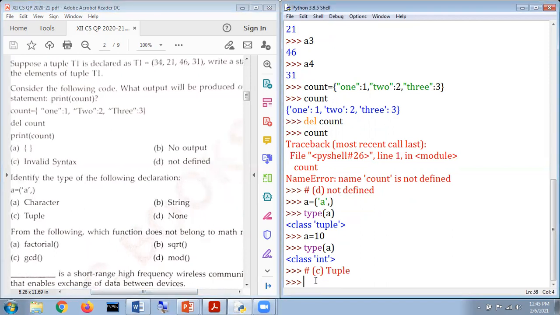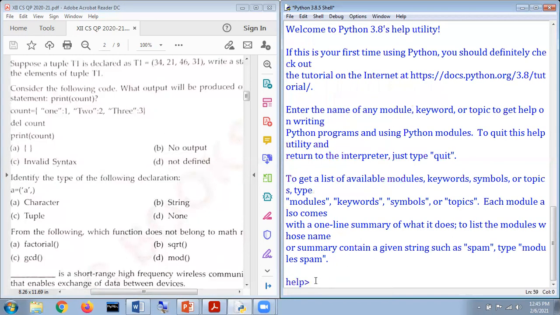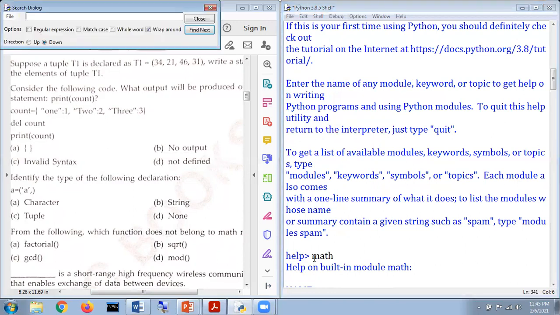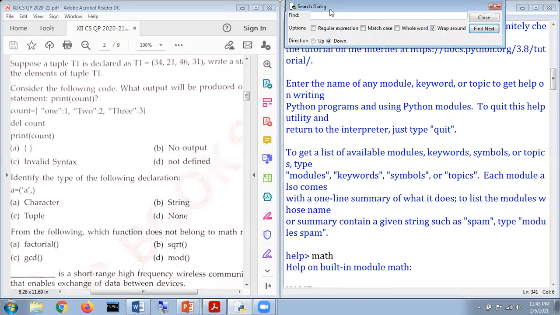Here it is. One very important and very fruitful thing is there. I'm just going to hit the help here, and it gets me inside the help corner. Now I'm going to mention here, my dear respected students, math. When we type math here, it displays that squeeze text, 135 lines. And what we are going to do here, I'm going to press Control plus F, and on the top of my screen, if you remember, it says Find.